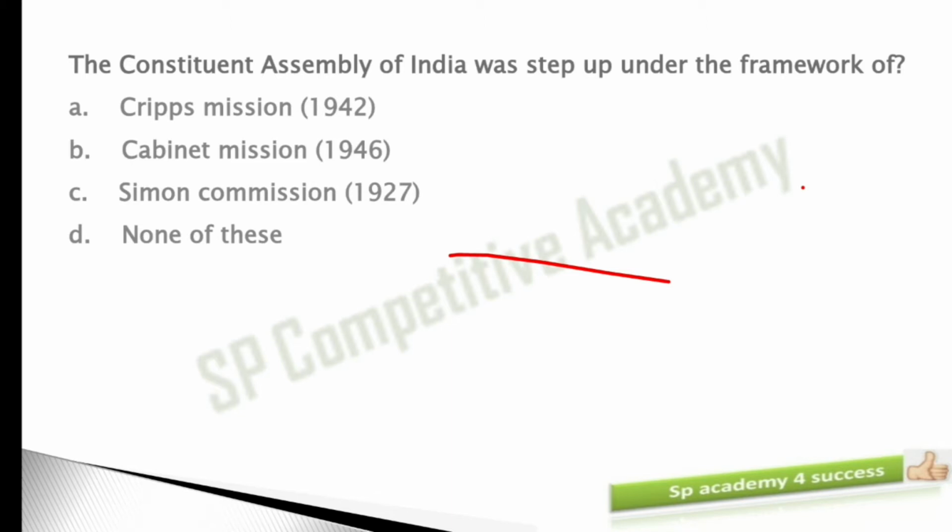The Constituent Assembly of India was set up under the framework of... the question here is you have to identify under which of the following the Constituent Assembly was formed. Let's see the options. Option A, Cripps Mission 1942; B, Cabinet Mission 1946; C, Simon Commission 1927; and D, none of the above.